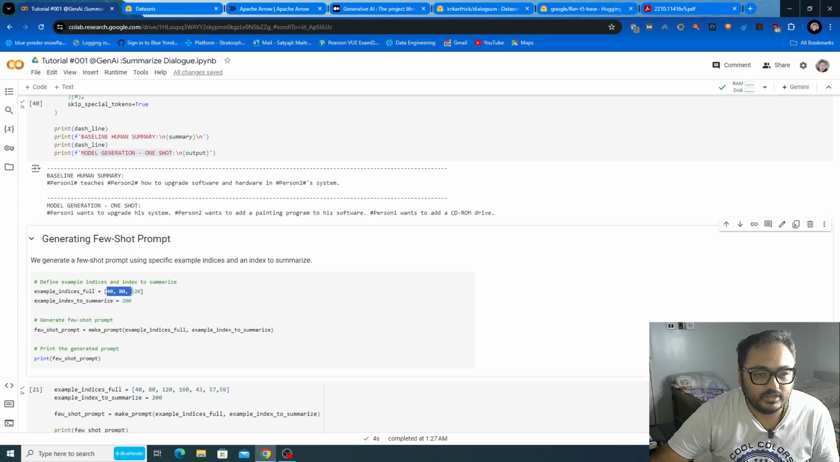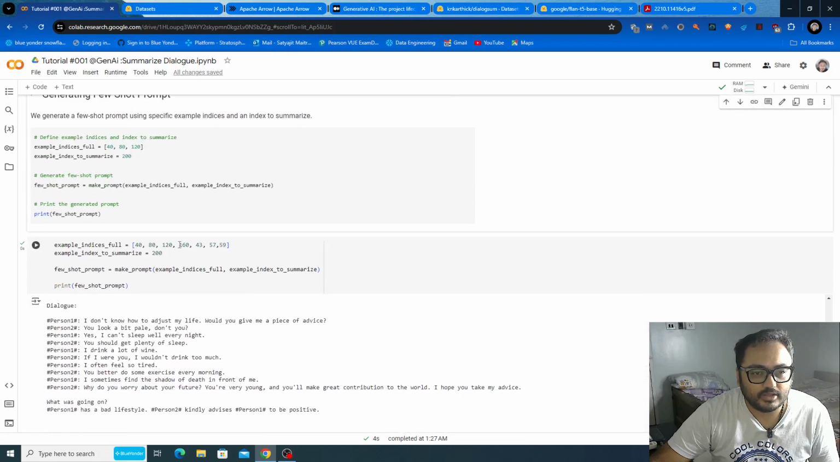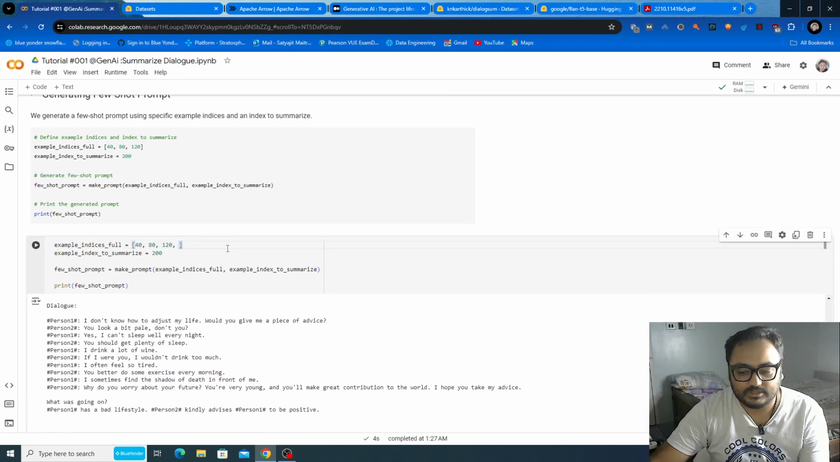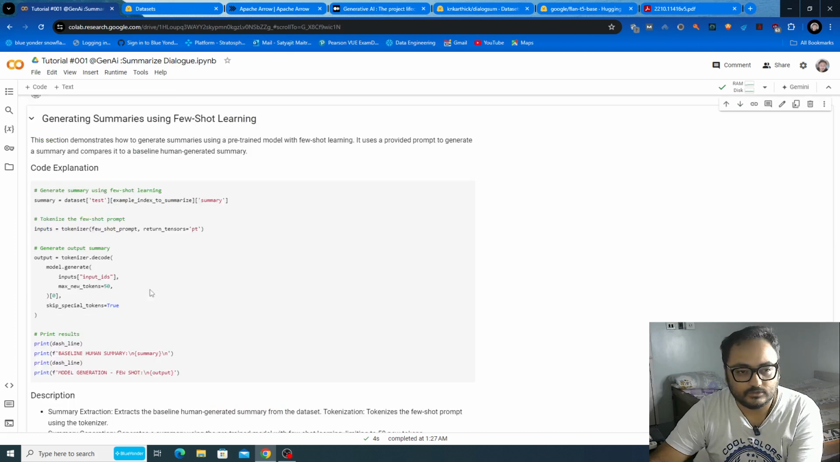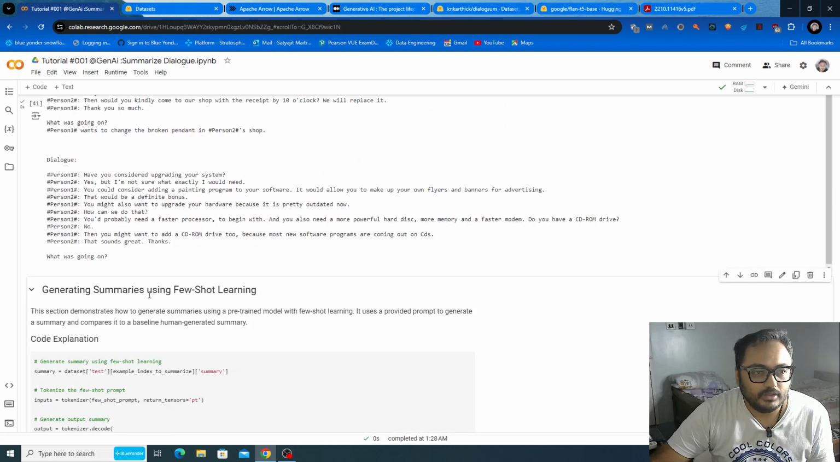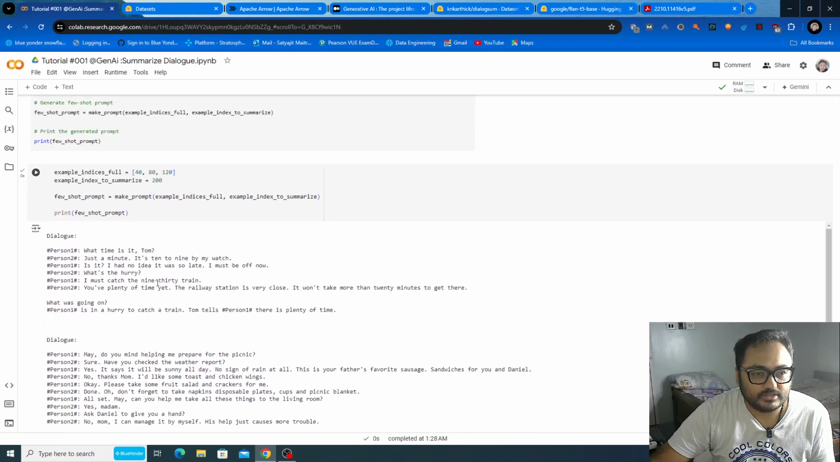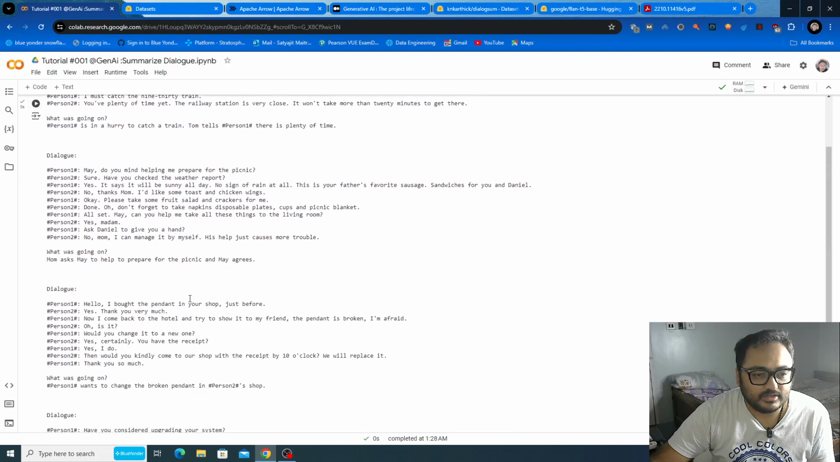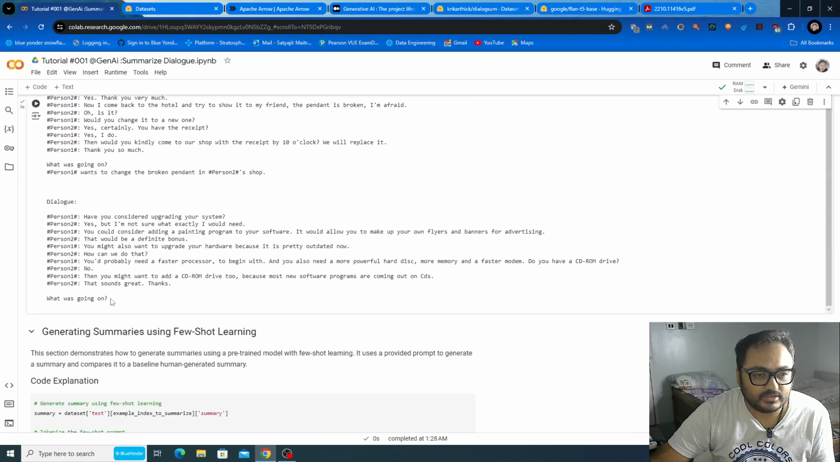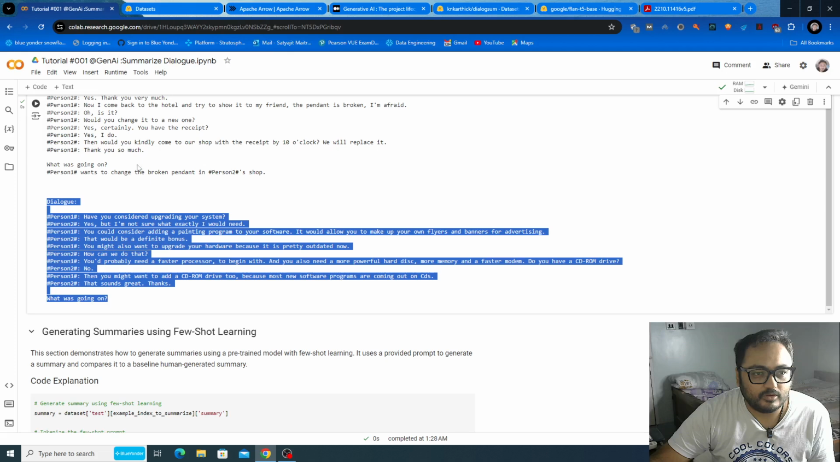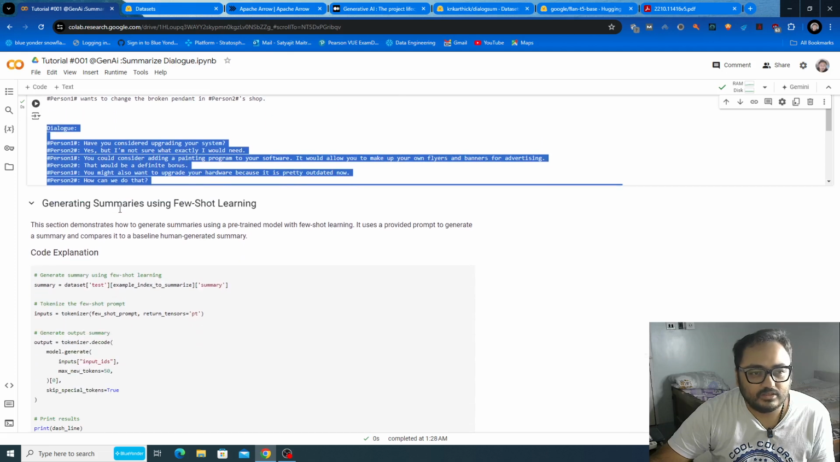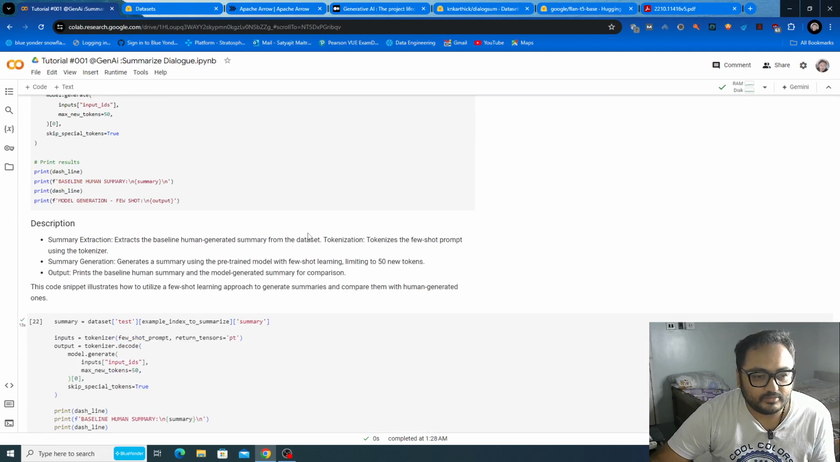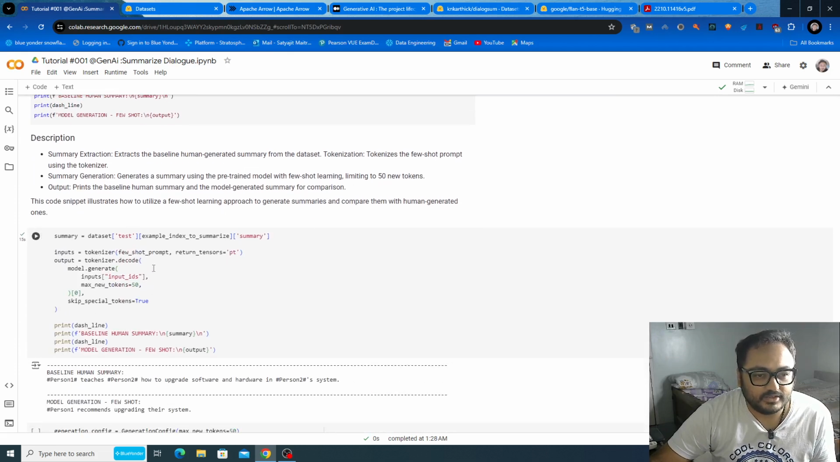Let's say 40 indices, 80 indices, and 120 indices, and we print the prompt again. To run this, you will see we are now passing three examples: this is the first example, this is the second, this is the third, and finally we pass the instruction. We are hoping that based on these three examples, the model will predict something better or summarize the context much better.